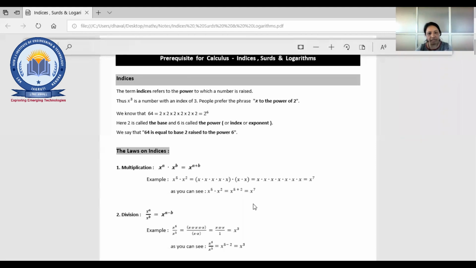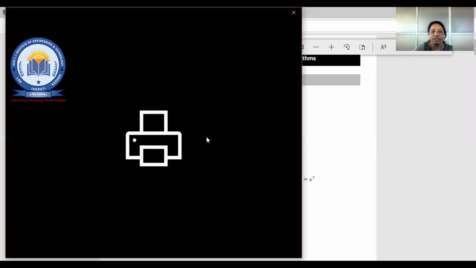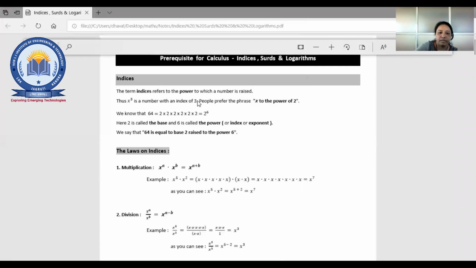Now, as you tell, it's referred to as the power or an exponent, right? So if we are writing x cube, x to the power 3, that is nothing but x written 3 times.